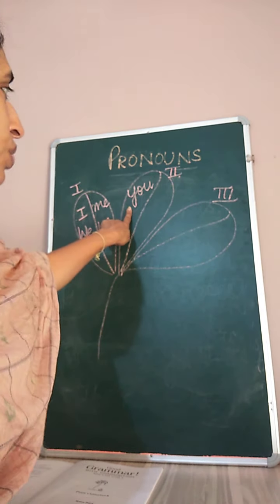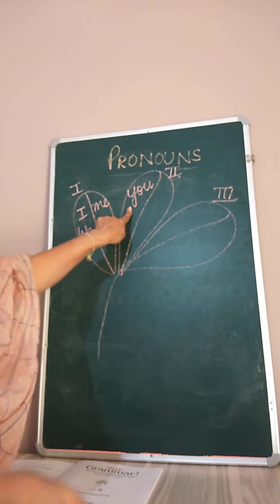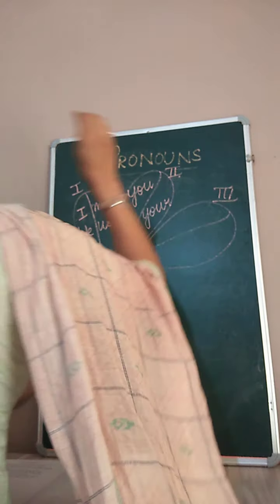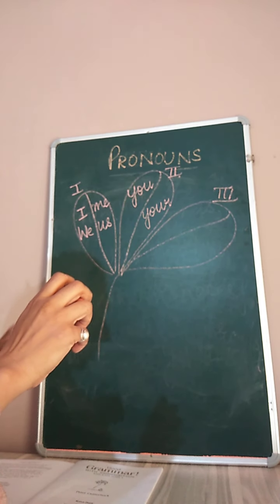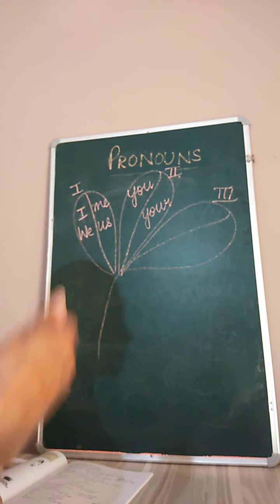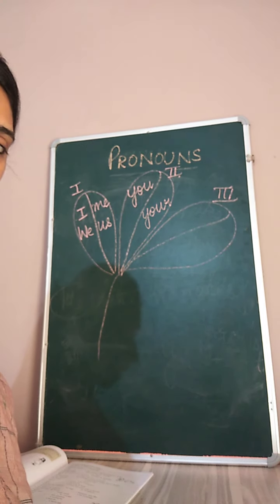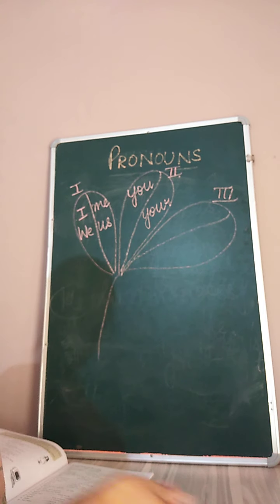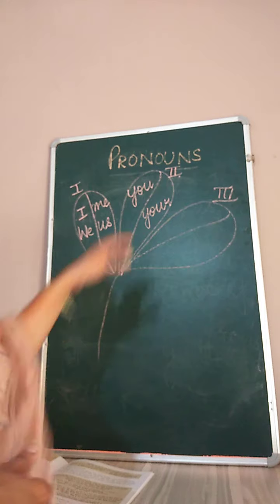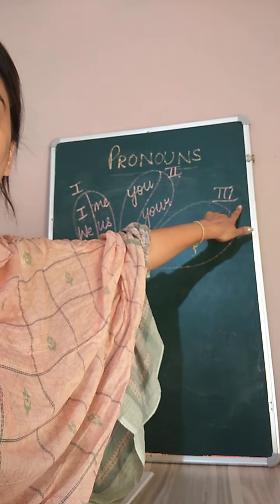Okay, so you is considered as the second person, and when we change it into the second part of the sentence, it becomes your. Okay, I'll help you in your homework. I will help you in your homework. Okay, you and your are used for the same person. Clear? Okay, then we come to the third person.